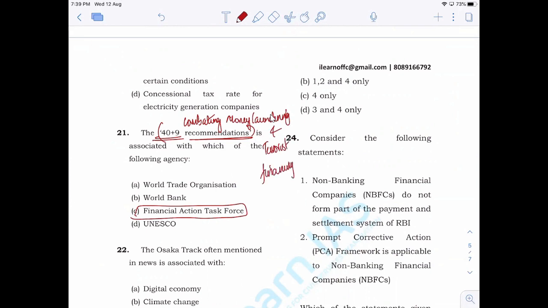These recommendations are part of various studies conducted by FATF to understand different methods of money laundering, and these recommendations are given to the member nations, and member nations will be able to take necessary actions on these recommendations given by FATF. So 40 plus 9 is recommendations related to fighting money laundering and terrorist financing.